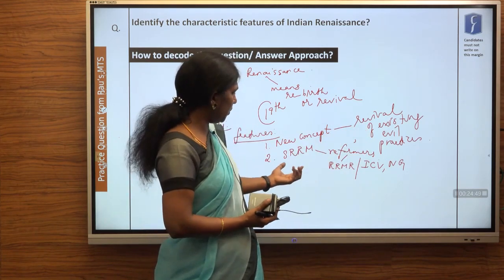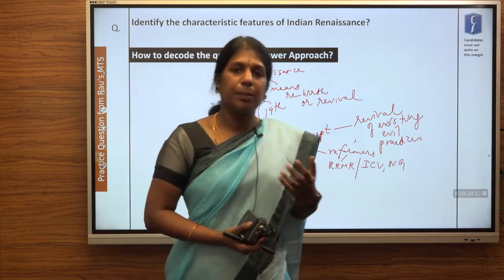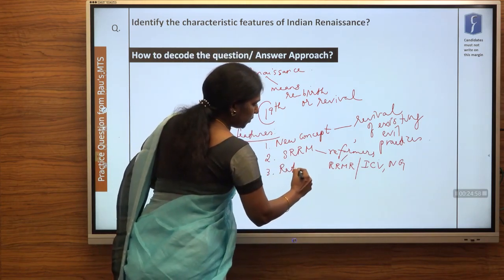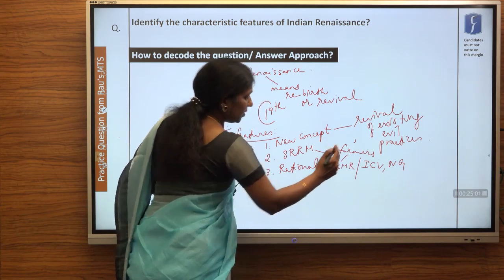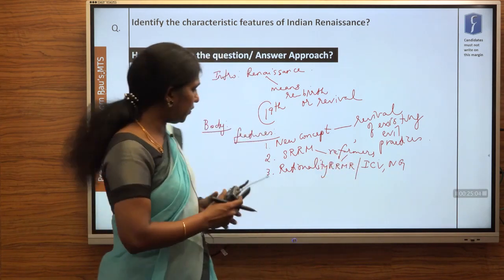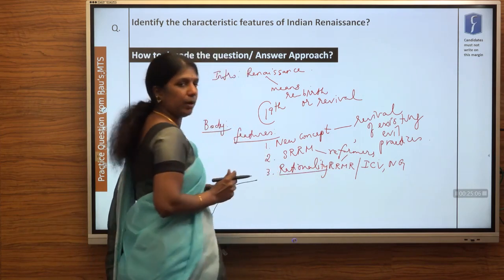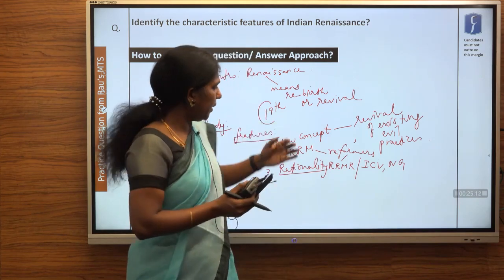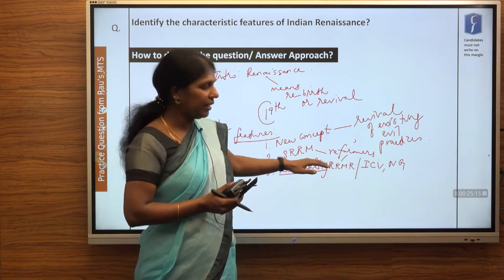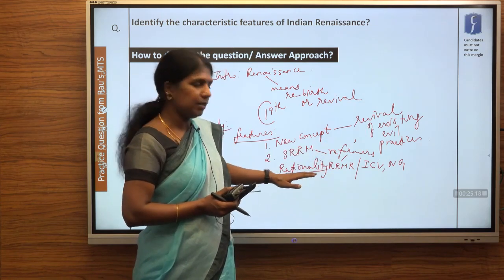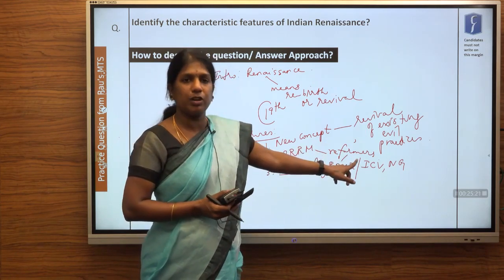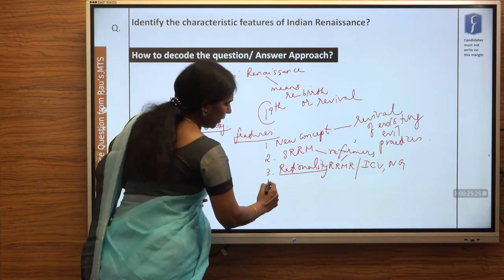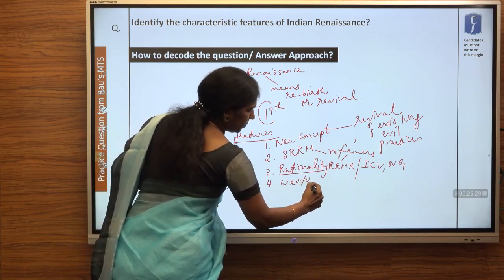Say for example, again I told you the socio-religious reform movement, the Brahma Samaj, the Arya Samaj, and they were totally having a rational mindset. So the third feature of Renaissance was rationality, and this rationality helped Indians to actually grow. Generally in ancient and medieval times the concept of rationality was narrow, but once the Britishers entered and gave encouragement to the socio-religious reform movement, the concept of rationality was developed by the social reformers. So all the points are connected. Again rationality entered.